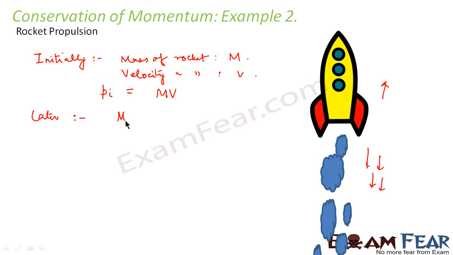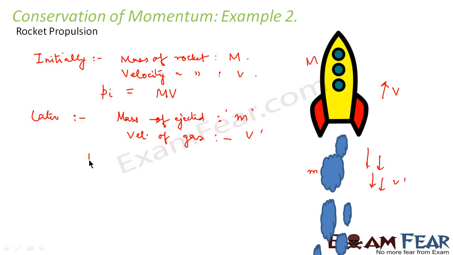The mass of the rocket is now reduced by the mass of these ejected gases. Let us suppose the mass of the ejected gases is denoted by small m. That is, this much mass of the gases is ejected in the downward direction. And let us suppose that the velocity of the gases in the downward direction is denoted by, say, v dash. The mass of the rocket was capital M initially, and now the mass of the gases ejected is small m.